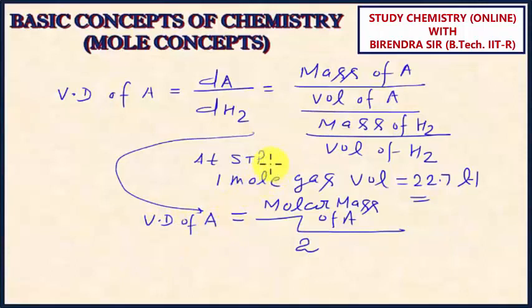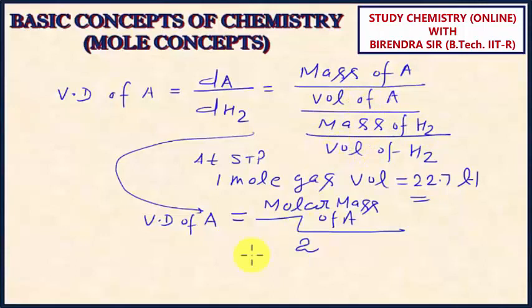And even if you do not take 1 mole, you take n number of moles, the volume occupied will be the same. So volume will get cancelled, and that is why vapor density can also be defined as the ratio of mass of the given substance and mass of the H2 for the same volume.